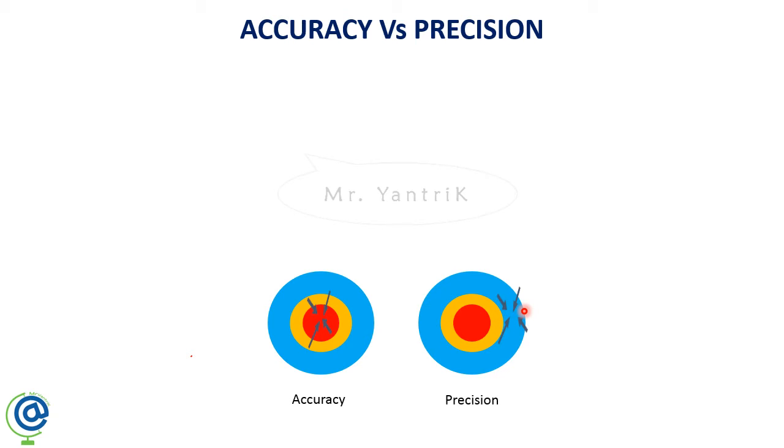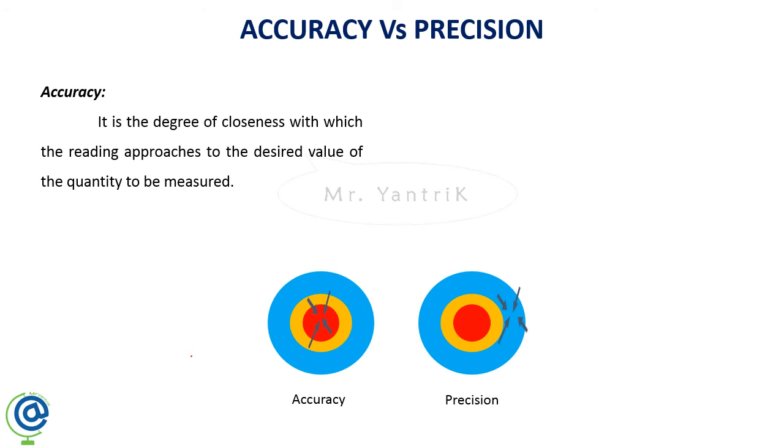So let us come to the clear description of accuracy and precision. Accuracy is the degree of closeness with which the reading approaches the desired value. The desired value is the center red area that you have to target.